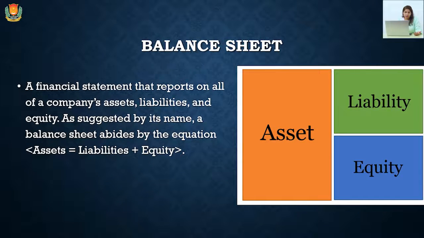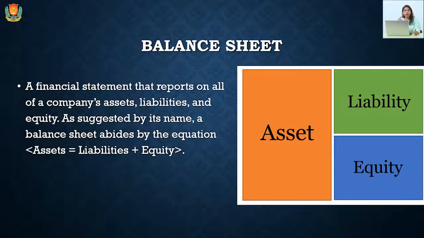Next is balance sheet. Balance sheet is that financial statement which covers all the aspects of a company, which is to be published by the company and which is made to present the true and fair value of a company. Balance sheet is a report of the company's assets, liabilities and equities. All the things covered in the balance sheet are these three things: assets, liabilities and equities. Balance sheet has two formats. First one is vertical format and second one is horizontal format.